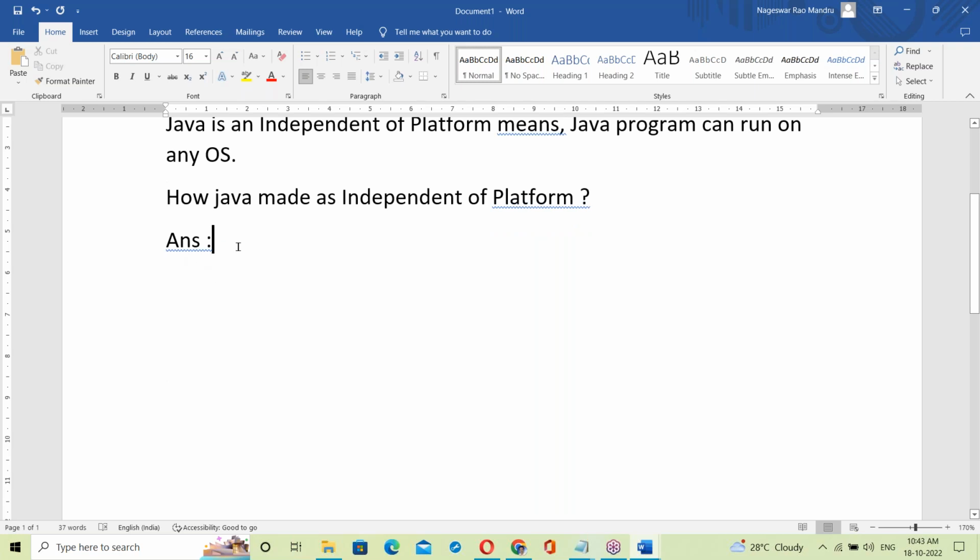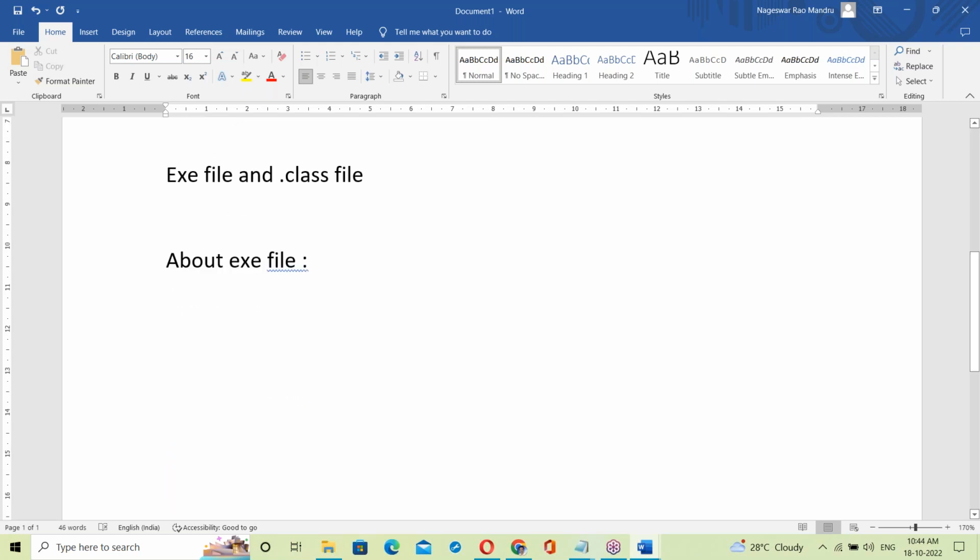To understand this, first of all we need to know about the exe file and the dot class file, and the differences. If you know about the exe file and dot class file, then it is easy to understand this topic. Let us see about the exe file and dot class file. First, about the exe file.